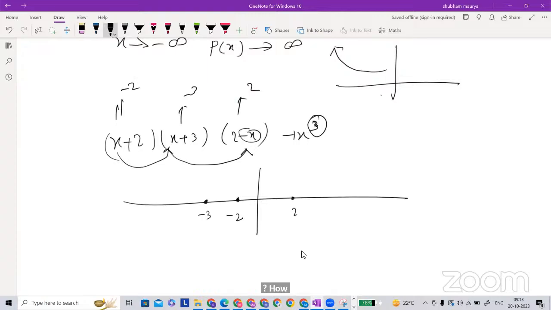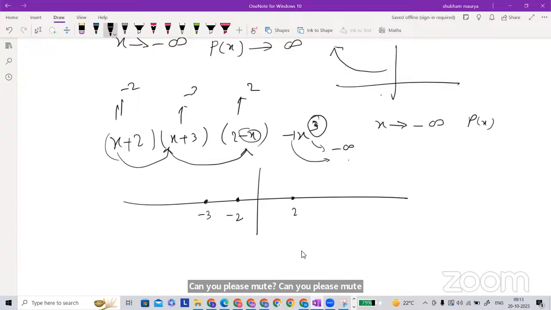If x is negative, then from downwards, the graph will be increasing. Think here that x is going from negative, minus negative. So if x is negative, then px will go negative, and because of the negative sign, this negative will come positive. Only positive. That means from this side it will come like this.